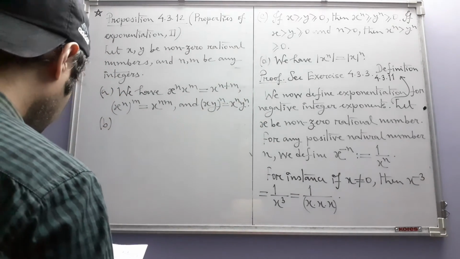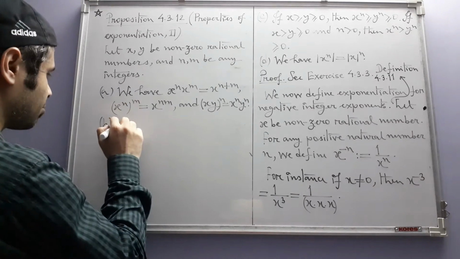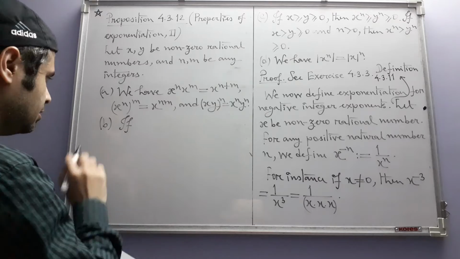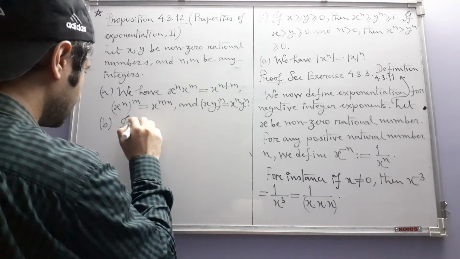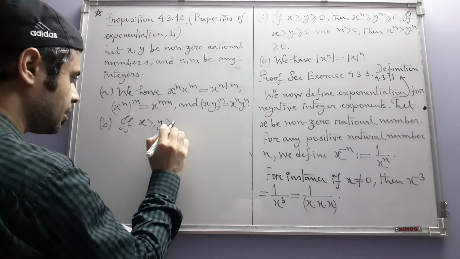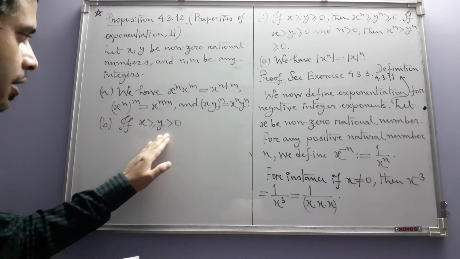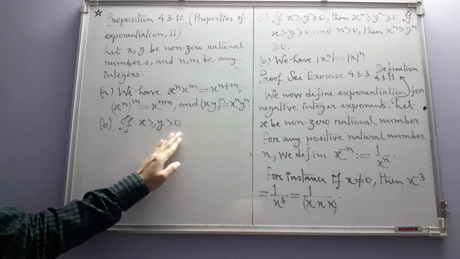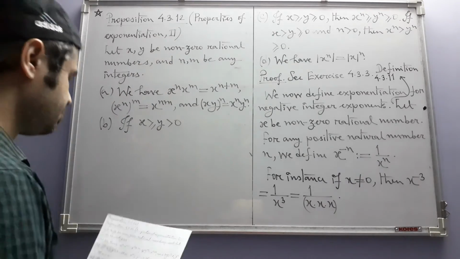Then in part B, part B is slightly different. Part B is like part C from the previous proposition. If x is greater than or equal to y and y is greater than 0, note that now we are not allowed to take greater than or equal to 0 because y cannot be equal to 0, y is non-zero.